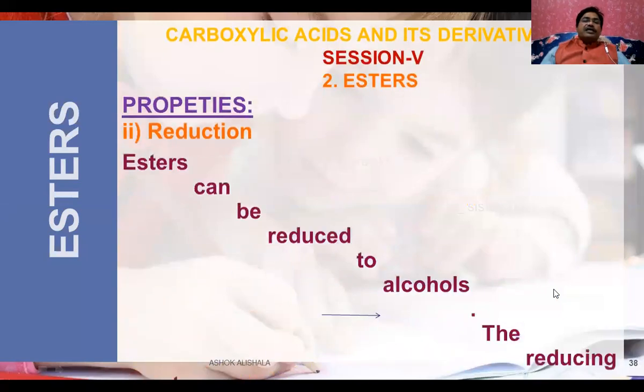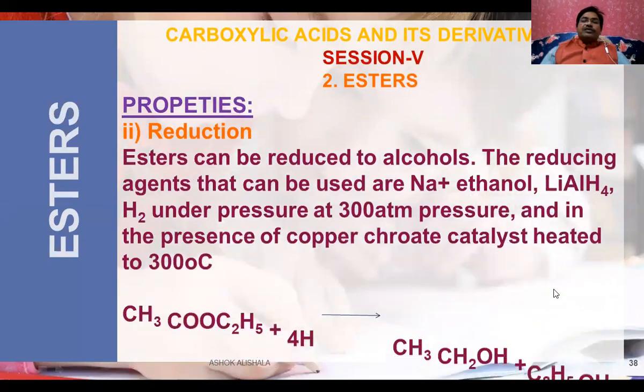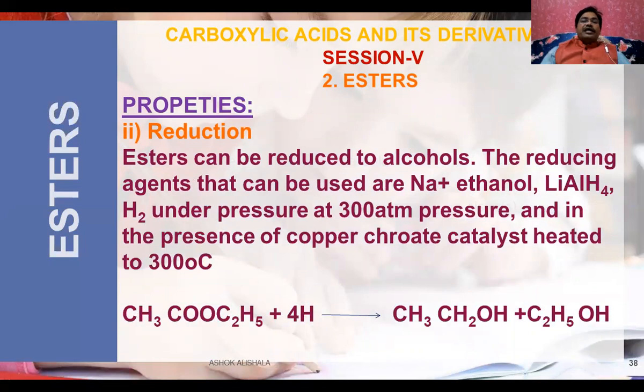Now let us see the second reaction, reduction of the ester. How does it happen? Esters can be reduced to alcohol. The reducing agents that can be used are sodium and ethyl alcohol, or lithium aluminum hydride, or hydrogen under pressure at 300 atm.